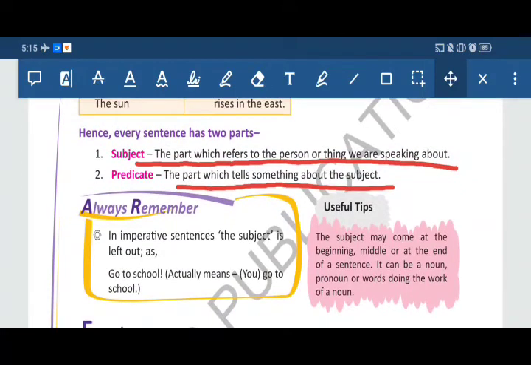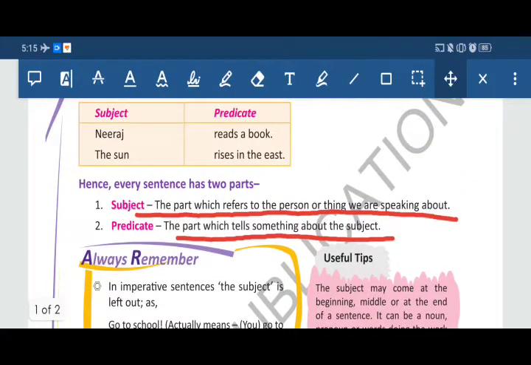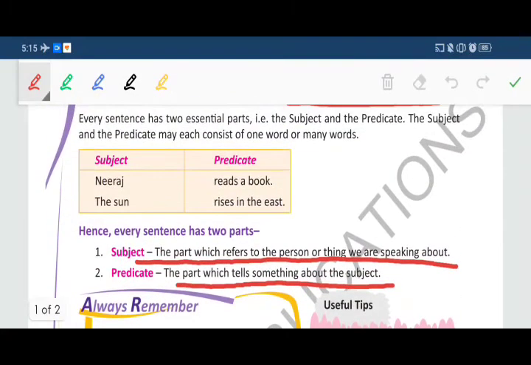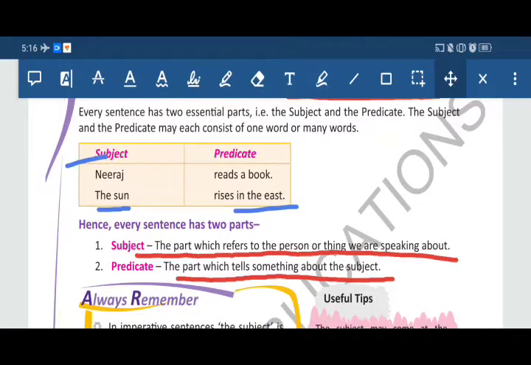For example, Neeraj reads a book. So we are talking about Neeraj, so Neeraj is the subject. And what we tell about the subject, that is, reads a book, is the predicate. Same way, another example: the sun rises in the east. The sun is the subject and rises in the east is the predicate.